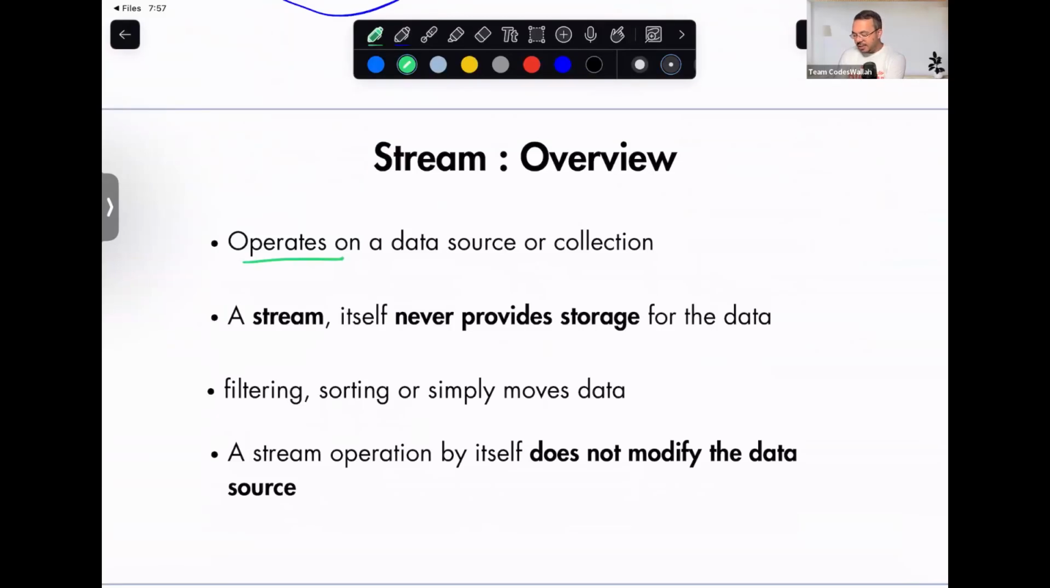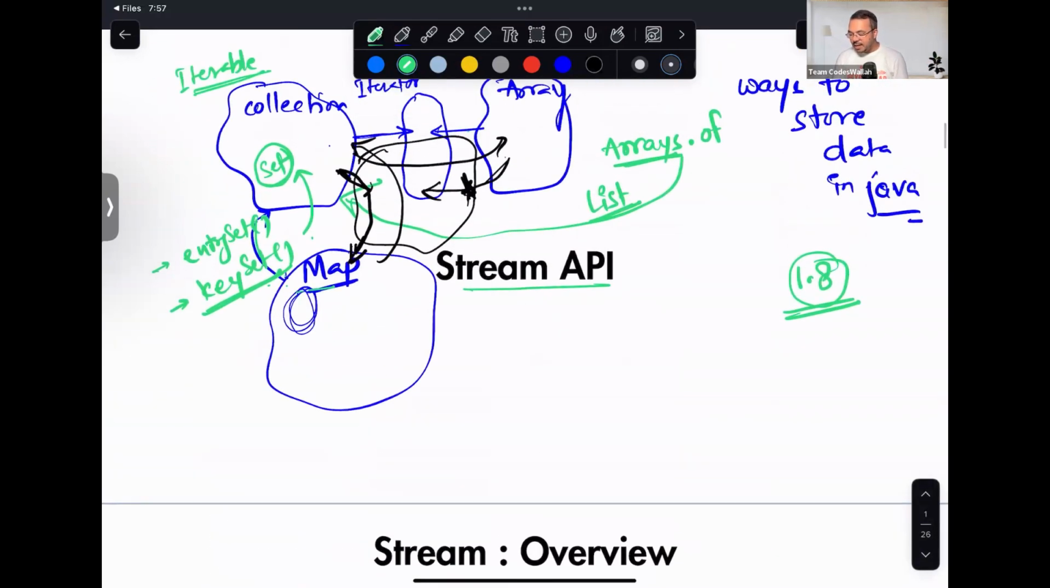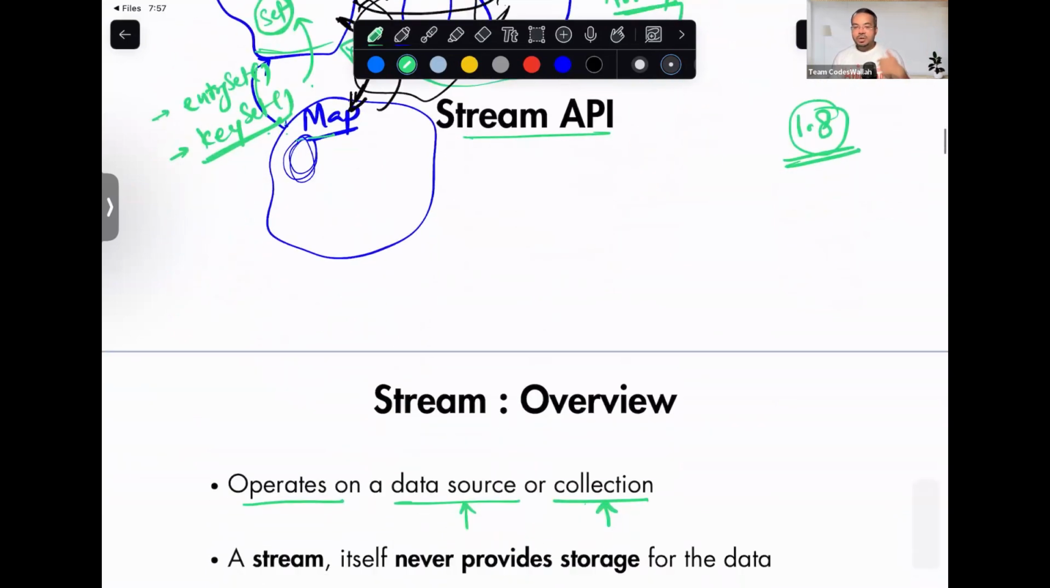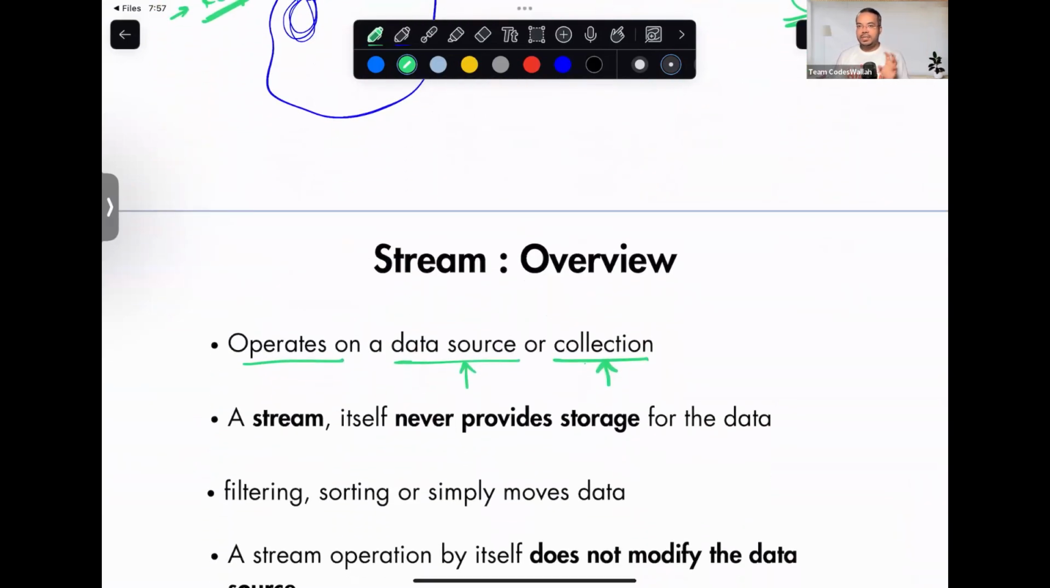It operates on a data source or a collection. So why did I mention data source and collection separately? Because Collection in Java is an interface, and there are several data structures that fall within it. For example, List, Set, Stack, Queue, all of that is part of your Collection. But Map is also a data source, which is not a collection. Once you go and review that collections video, you will understand.